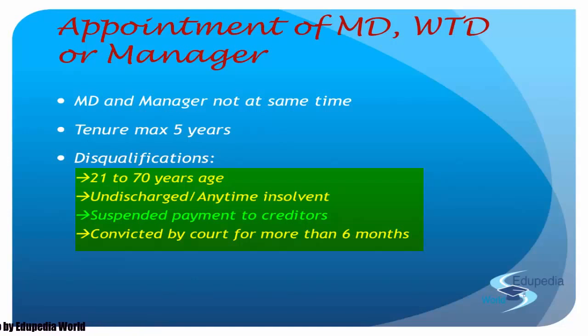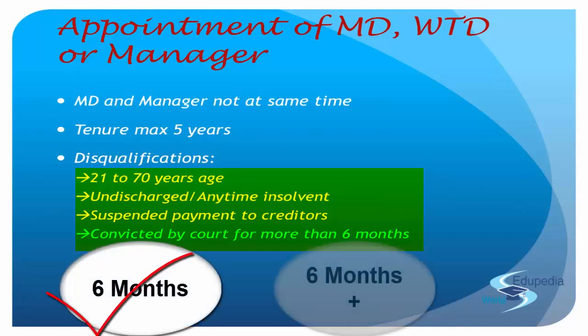Second, last one, a person who has at any time been convicted by the court. As we say, convicted by the court for more than 6 months. It says a person who has at any time been convicted by a court of any offense. Remember, earlier when we went through the directors, it was an offense of moral turpitude and those kind of statements you find over there. Over here, it's not about moral turpitude, it's not about anything. They say, in general, if you have been convicted for any offense, I don't care what it is, and you have been sentenced for an imprisonment for a period of more than 6 months, not up to 6 months, more than, right? So if your imprisonment is not more than 6 months, qualified; more than 6 months, disqualified.